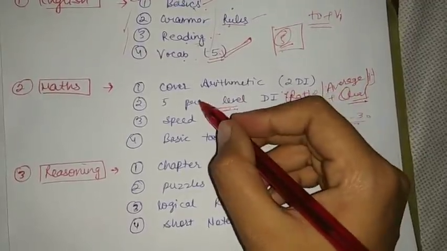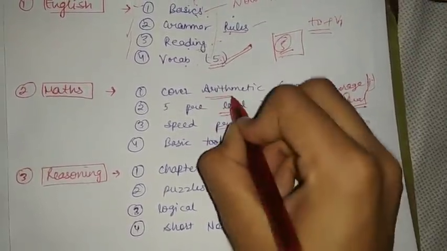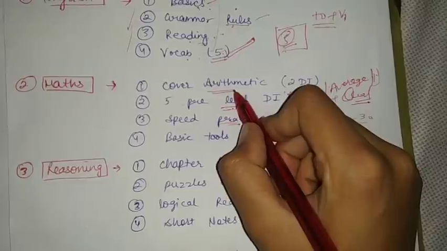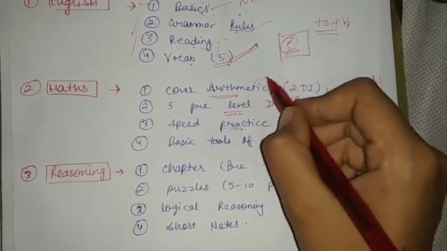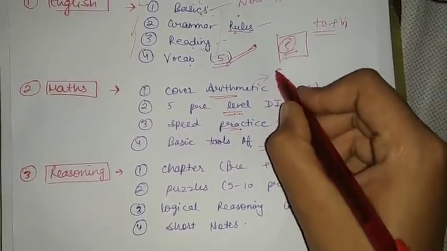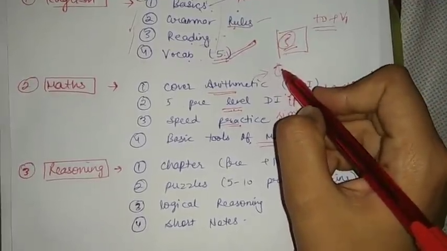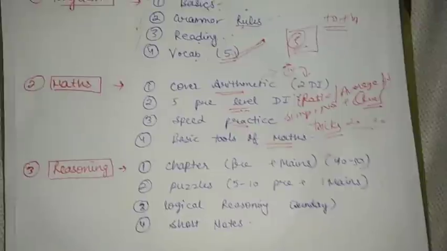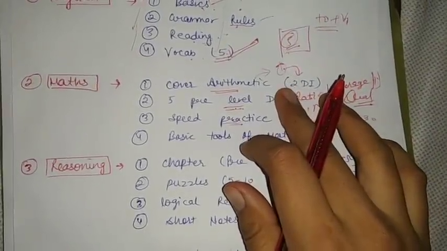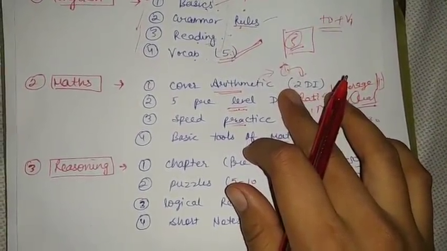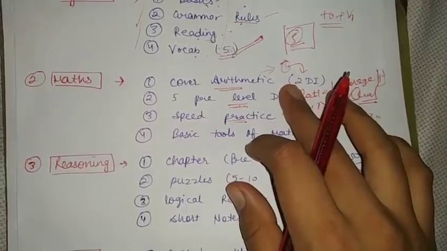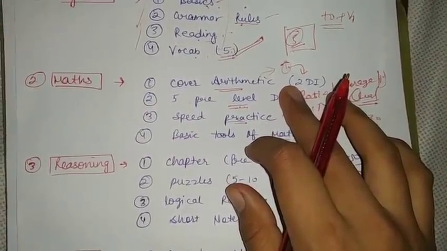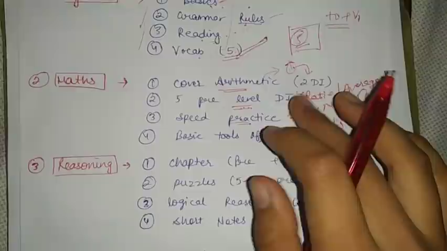And with these things you have to cover your arithmetic also. For arithmetic, practice one chapter daily, and practice 2 DI of the same chapter daily. Like today you are doing the time and work chapter, so practice data interpretation of the same chapter today.